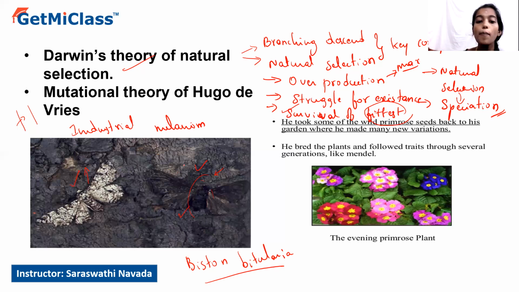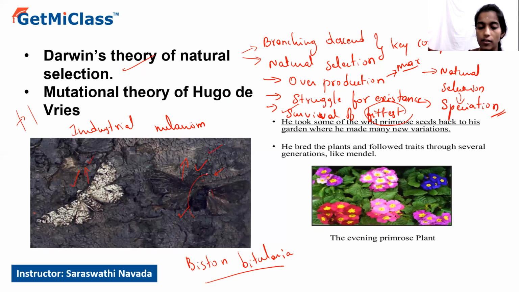So their population drastically increased after industrialization. Here nature selected the black-winged one as superior over the white-winged peppered moth. According to Darwin's theory, we can relate this example to natural selection, where depending upon the changing environmental condition, nature will select the superior or fittest organism.